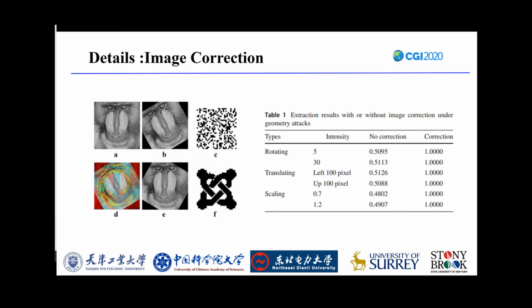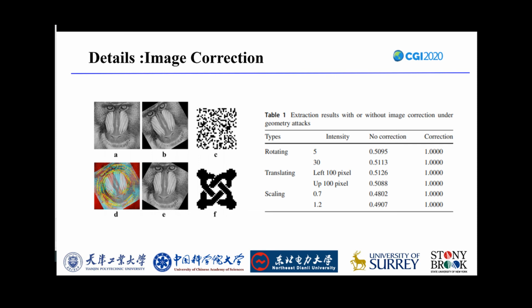The left figure shows the advantage of image correction in watermark extraction. Due to the large-scale rotation, the embedding positions are shifted over a larger range, causing important information to be lost in the extracted watermark image. Figure D shows the matched feature points between the watermarked image and the rotated image.